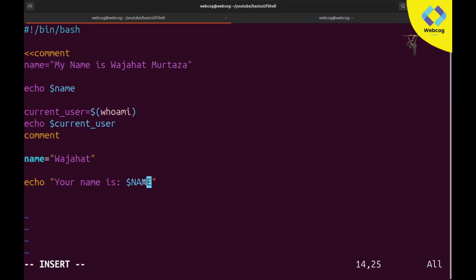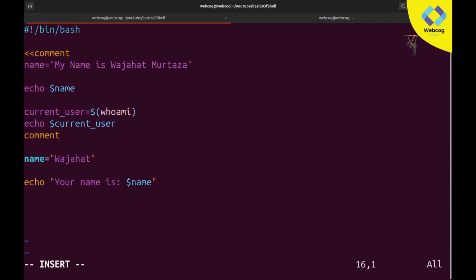Here you can see we are calling it with uppercase, like Name with uppercase. That's why it's not working. If you want to call your variable, you need to write it in lowercase. So that's why this is case sensitive. If you declare a variable in lowercase, then you also need to call it in lowercase.